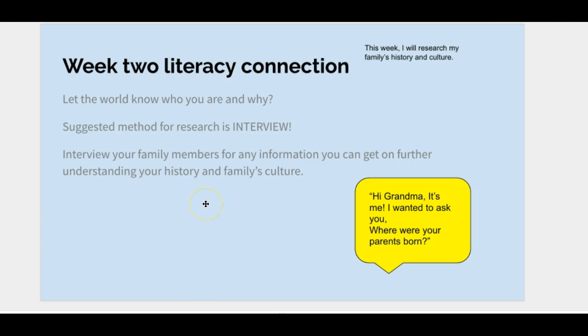Your week 2 literacy connection is you're looking at your family's history and culture. Let the world know who you are and why. Suggested method for research is to interview. Interview your family members for any information that you can get on further understanding your history and family's culture.